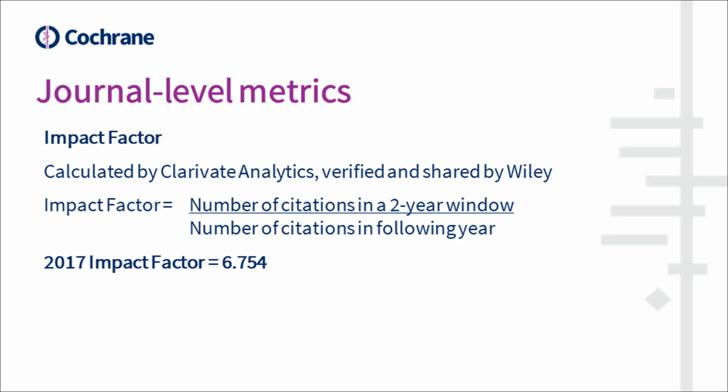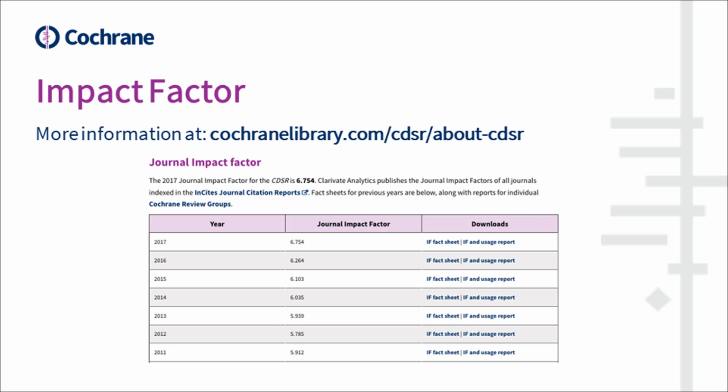Impact factor is calculated by a company called Clarivate Analytics, which publishes this information as part of its Journal Citation Reports product. And this also includes additional metrics such as the 5-year impact factor, which is particularly relevant for CDSR. Wiley, Cochrane's publisher, has access to journal citation reports and compiles the data into an annual fact sheet, which is available on the Cochrane library, as you can see here.